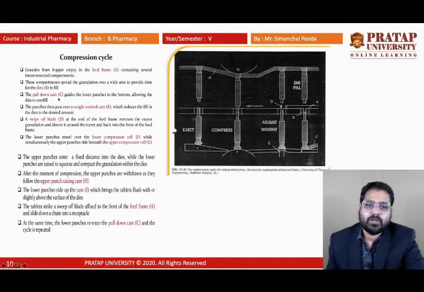The pull down cam, C, is the pull down cam. It guides the lower punch to the bottom, allowing the dies to overfill. So if anything is overfilled, this die will be helping the punches, then they pass over the weight control cam E.